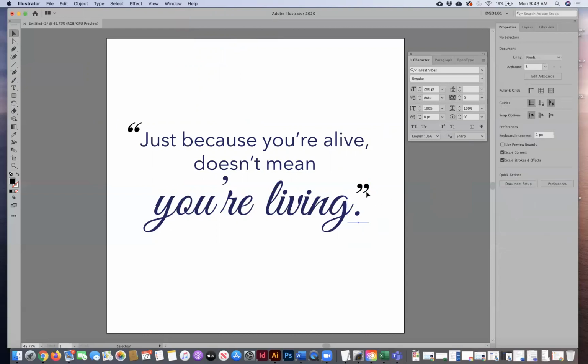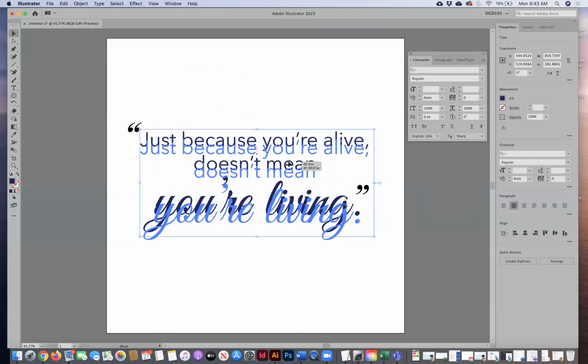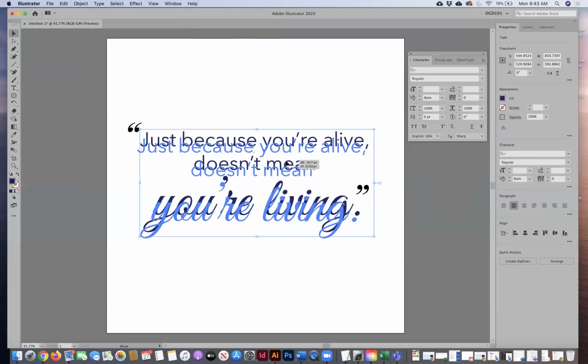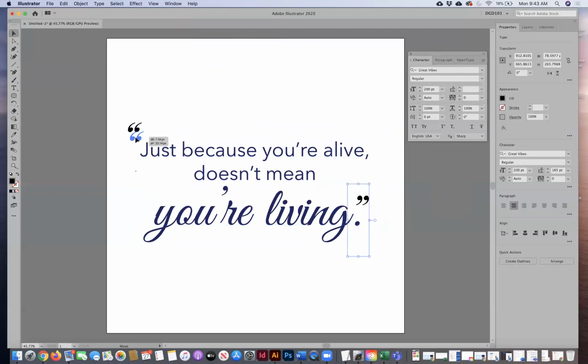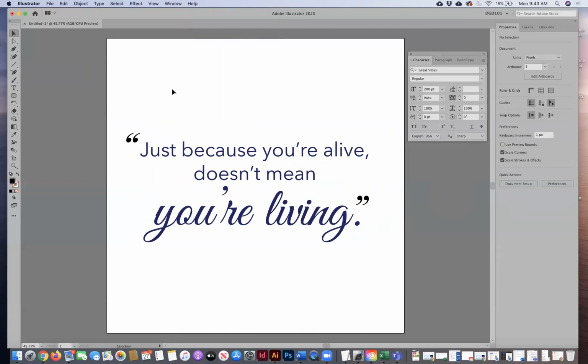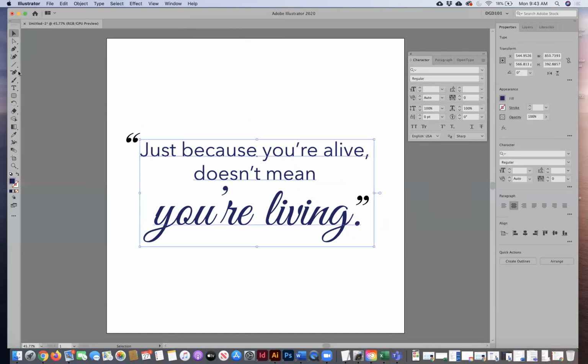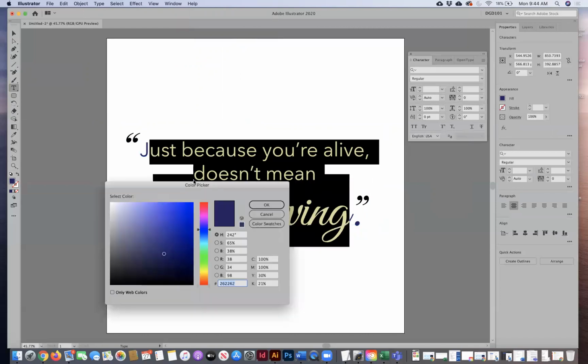So once you move it, if you move this around your artboard, just make sure you're moving those quotes along with it. Pull that in so that it's right next to it. There we go. Now you can change the color of your type. Right now mine's set to a deep blue. I don't know if you guys can see, that's like a purple.